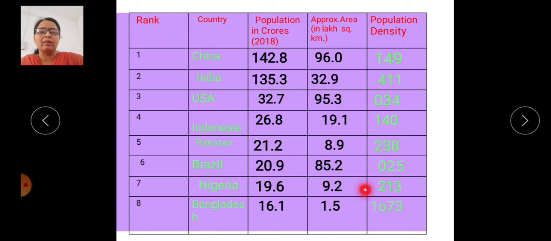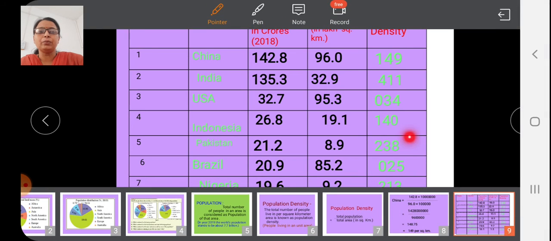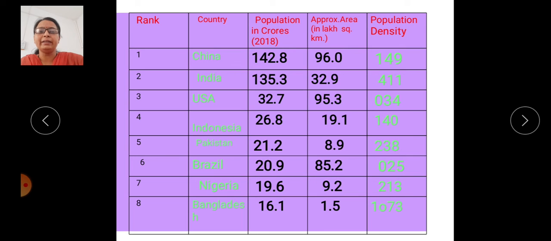Then Nigeria, which belongs to the African continent. The population density is 213. It is one of the populated countries in the African continent. Otherwise, the middle part of the African continent and the Sahara desert region have very low population density. But Nigeria has a comparatively high population density, 213.